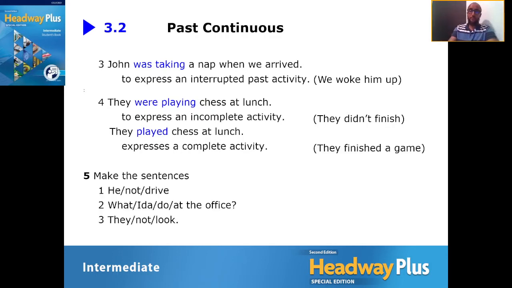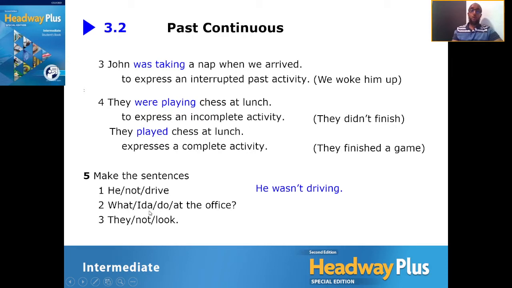Good. Here are some examples. We can do some practice here. Number one: he not drive. This is a negative, so we can say he wasn't driving. This is continuous. Here's an open question for number 2. It says, what Ida do at the office? So do is the main verb, and Ida is a person, so he or she.